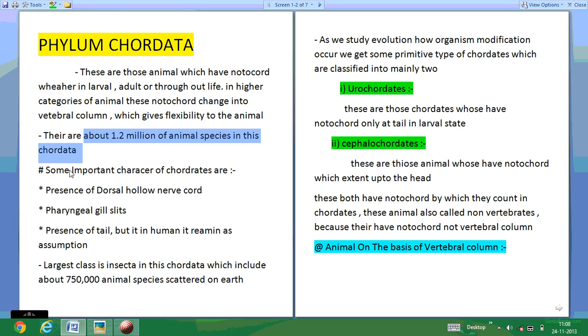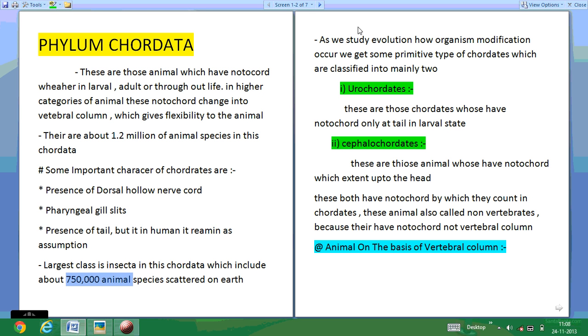There are some important characters of this phylum Chordata: having a dorsal hollow nerve cord, pharyngeal gill slits, and the presence of a tail. The largest class in the phylum Chordata is Insecta, which has around 750,000 animal species scattered on Earth.